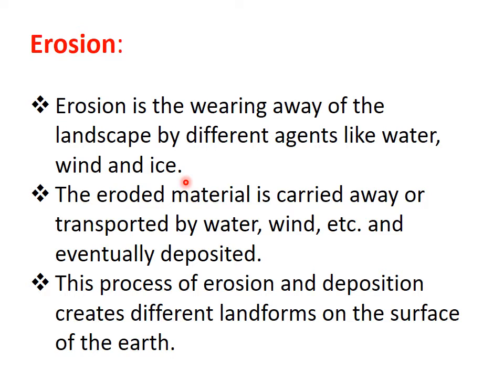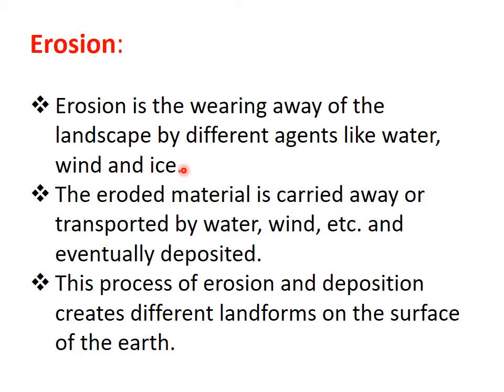Water, wind and ice erode the upper layer of the soil or the upper layer of the sand. Think of an example: if water erodes the top layer of the soil, it is carried away and deposited at some other place. The eroded material is carried away or transported by water, wind and so on, and eventually deposited at some other place.